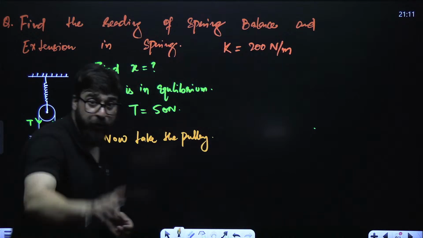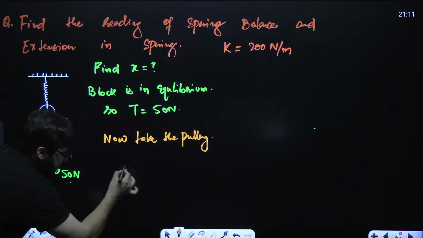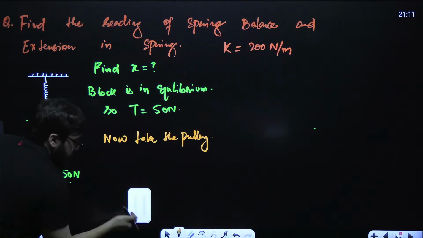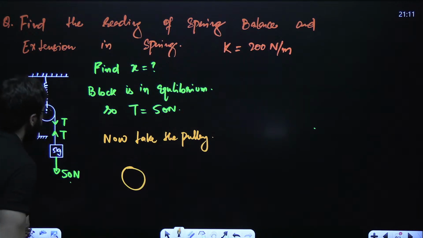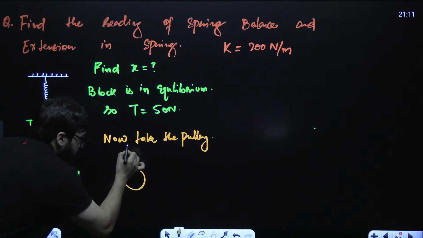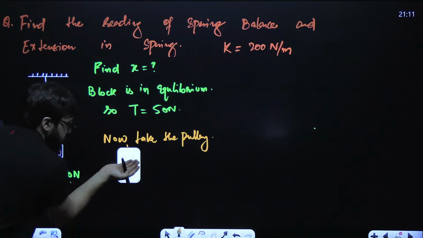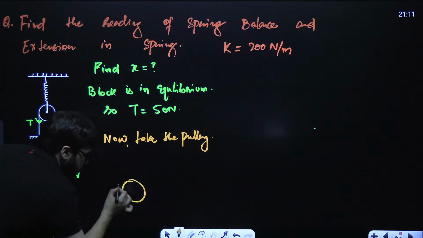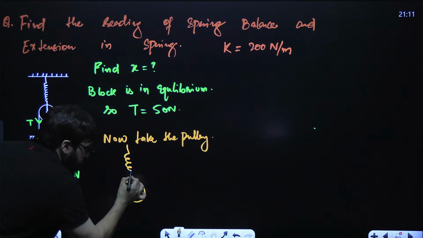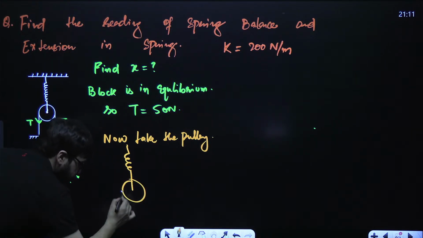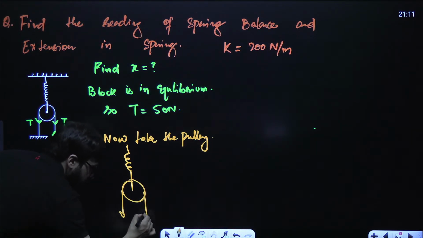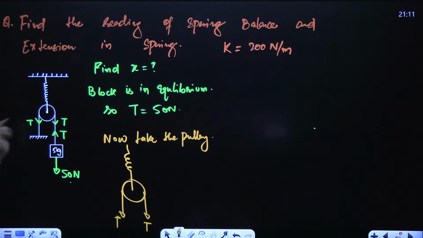You have got this pulley, and there is a spring over here. And here you have got tension. This is T and this is T.